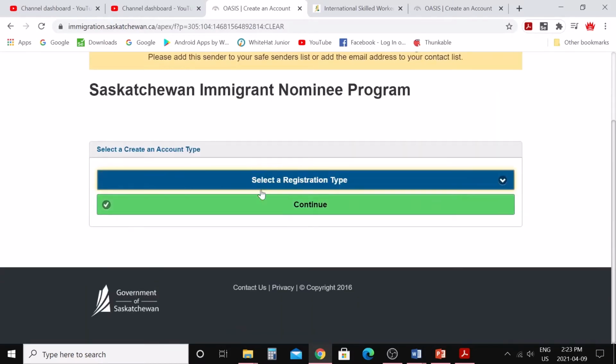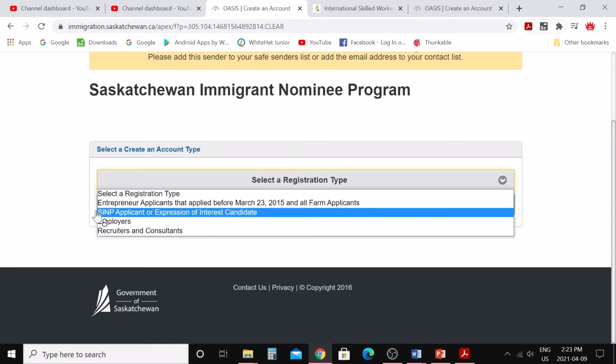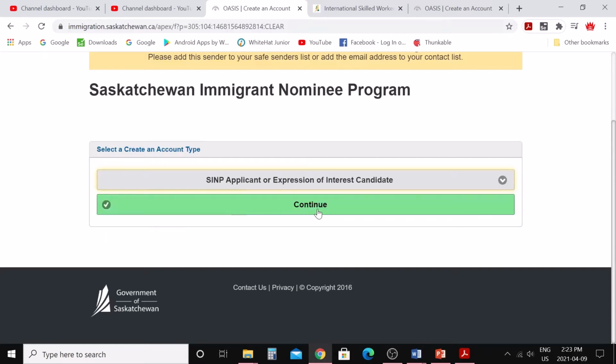Then you need to select a registration type. So, who can submit an expression of interest? The people who are eligible for Express Entry also need to show their expression of interest, and the people with occupation in demand also need to show their expression of interest. They both can submit their profile here. So here it is, SINP applicant or expression of interest candidate. We need to choose this and click on continue.